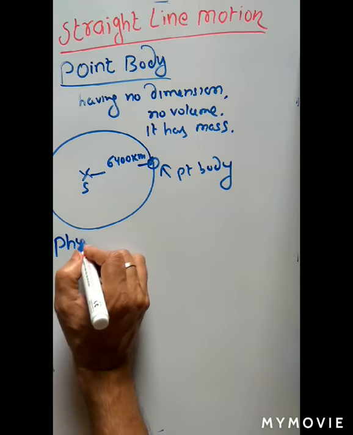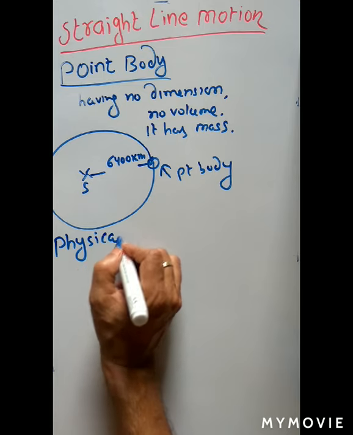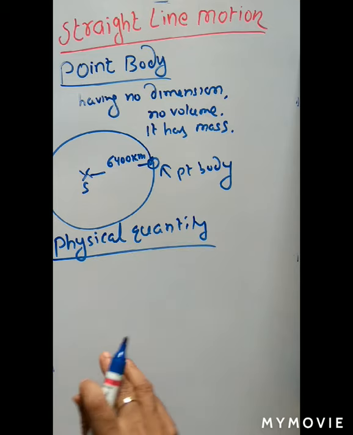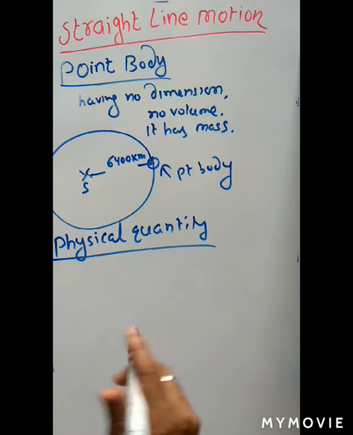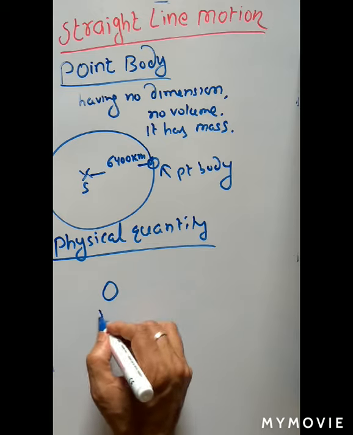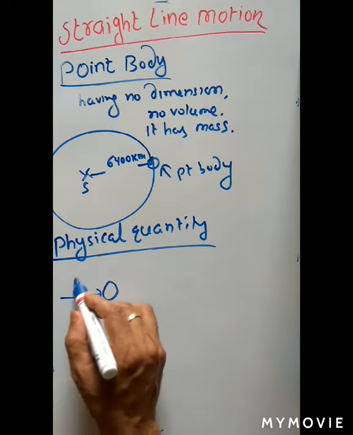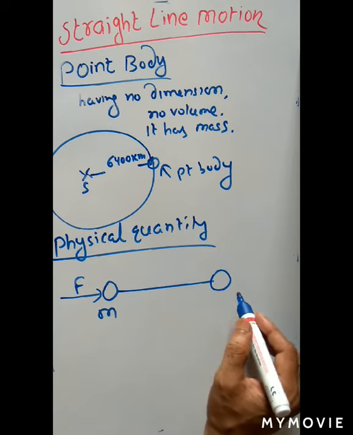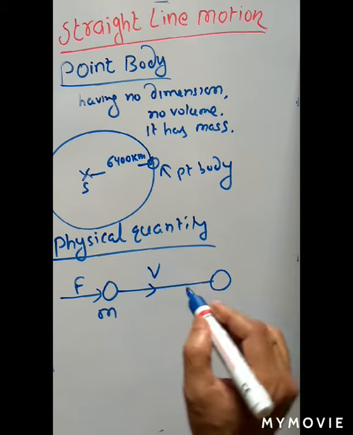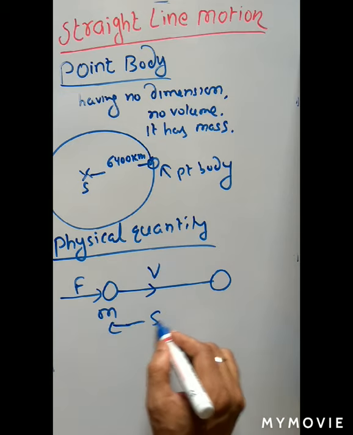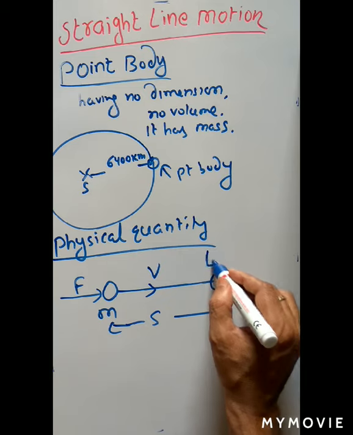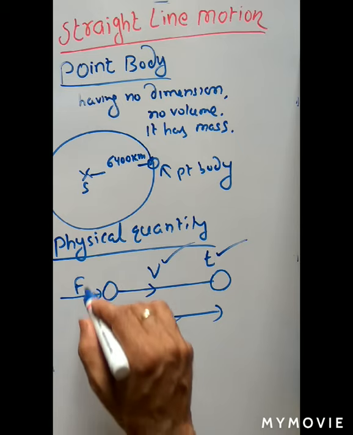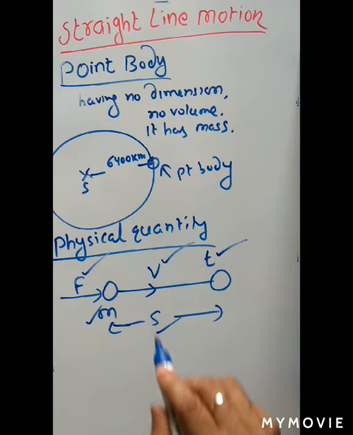Next we will discuss what you mean by physical quantity. Let us take an example. Suppose you take a body whose mass is m. Now apply a force on this body. So this body will move on a surface. Let the body be moving with velocity v. Let it cover s distance. Let it take t time. So this t, speed, distance, mass, force, all are called physical quantities.